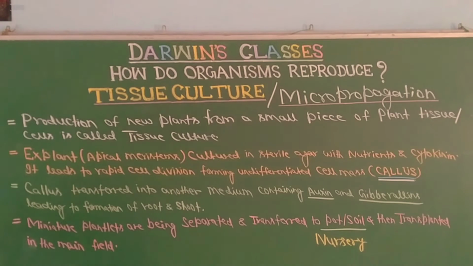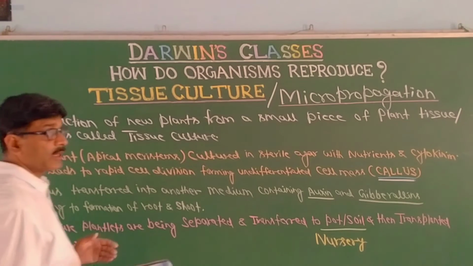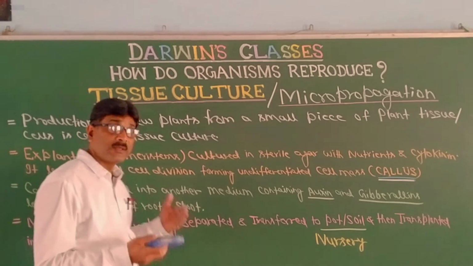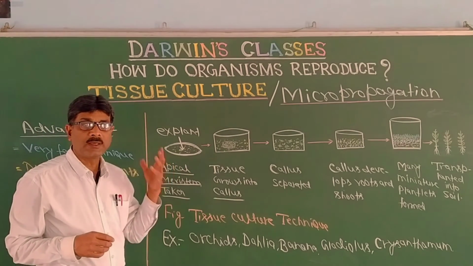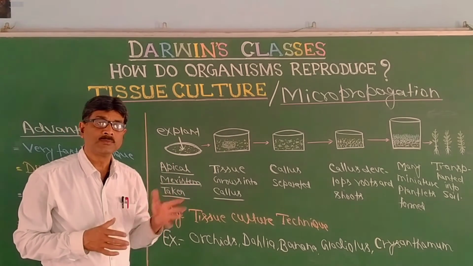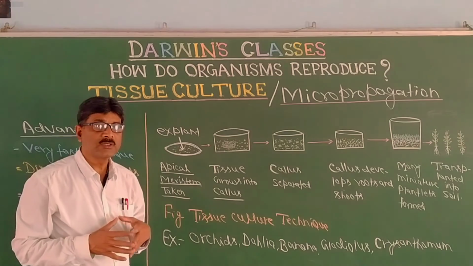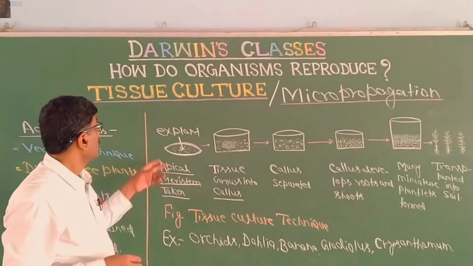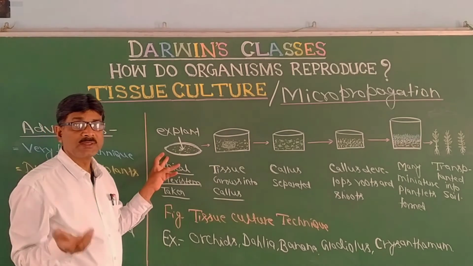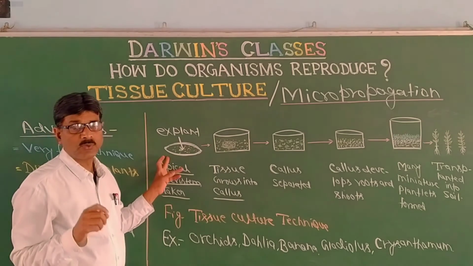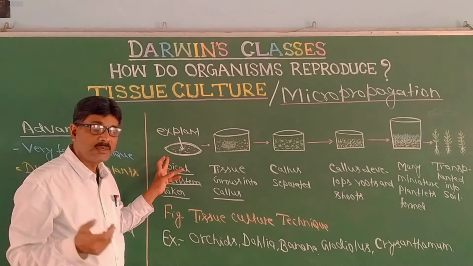Let us see this in a diagrammatic representation, the figure which shows how tissue culture or micropropagation takes place. Here we take the explant, the apical meristem, where cells are dividing continuously.